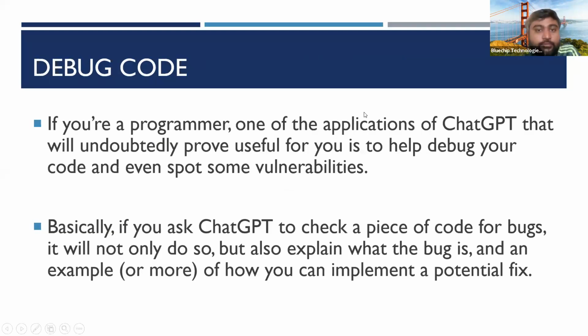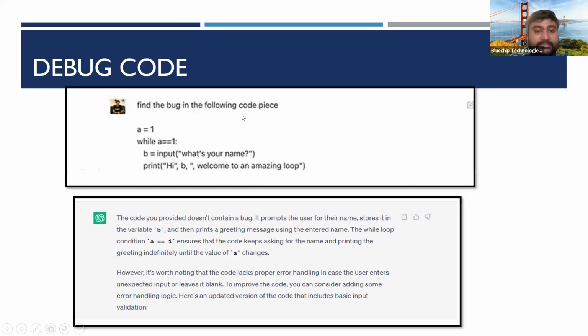Then this one is for programmers, any IT developers or software programmers in this meetup. That really helps, because traditionally finding errors or bugs in your code becomes a lot of trouble. You need to search through Google, websites like Stack Overflow, and if you go to Stack Overflow, you don't get the exact answer, you get someone else's problem and you need to map that to your problem. But here it's not like that. You can directly ask like this.